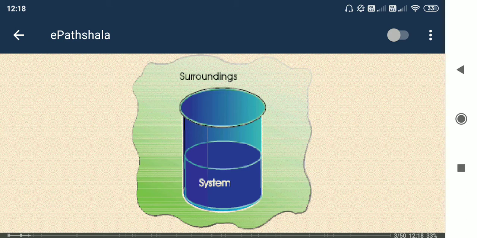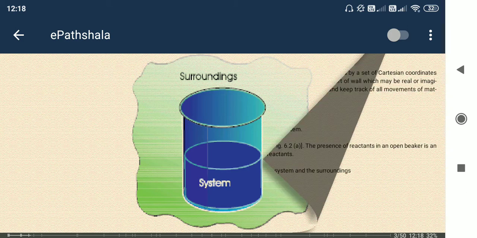In case of a closed system, the beaker is closed by a covering properly, and whatever molecules are present inside the beaker do not go out.